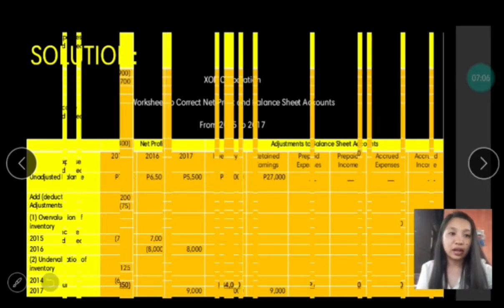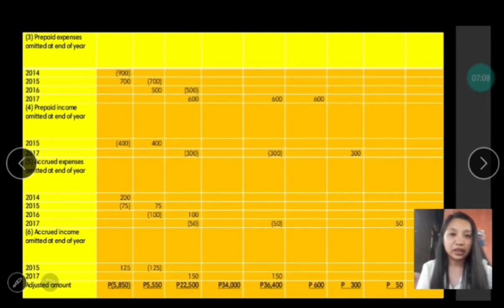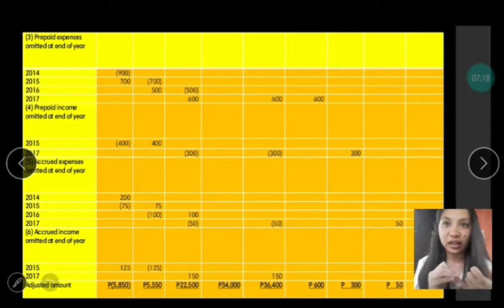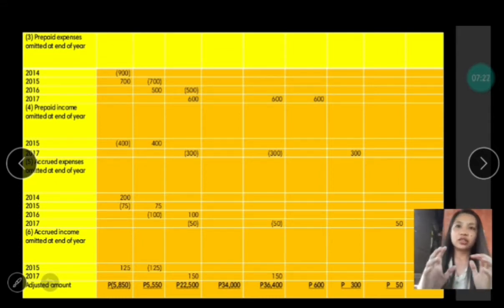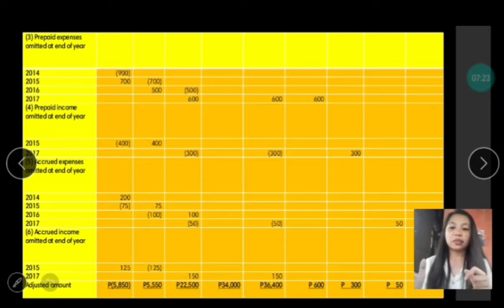Next, we have prepaid expenses omitted at the end of the year. So we have prepaid expenses for the years 2014, 15, 16, and 17. So 2014, we have 900. Prepaid, as you all know, prepaid expense is the expense paid in advance but not yet incurred. And as we all know, expenses must be recorded in the accounting period in which it is incurred.